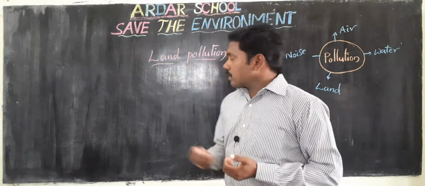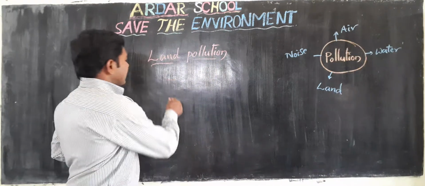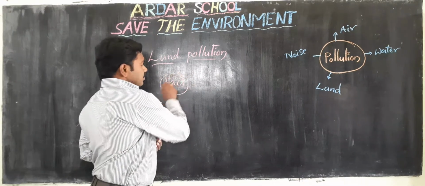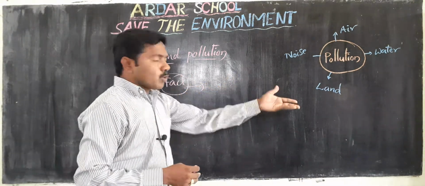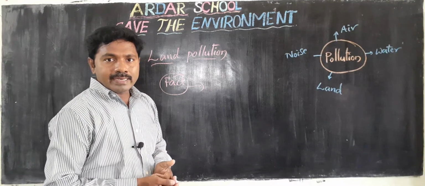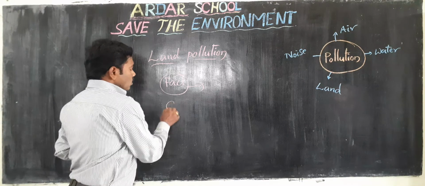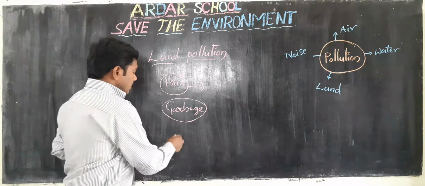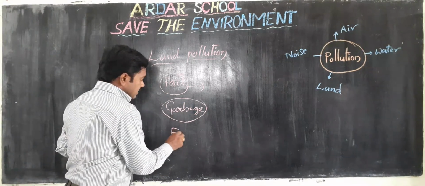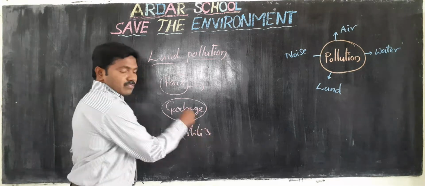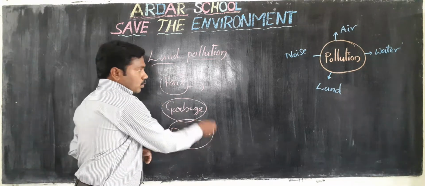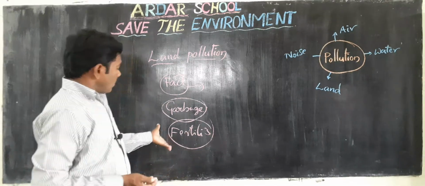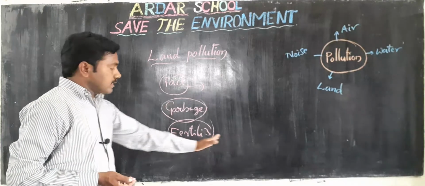How do you know, children? Mainly from factories. These factories are dumping their waste water onto open land. That is the main thing. Next, garbage thrown onto open land. Farmers are using artificial fertilizers, and these also pollute the land or soil. If farmers use more fertilizers, they don't get more crop.